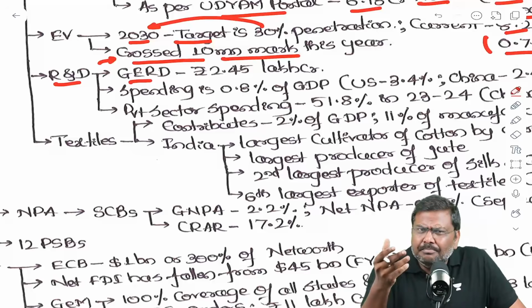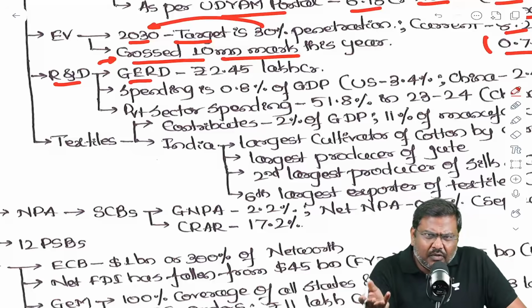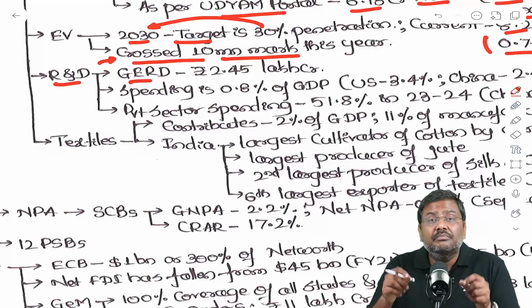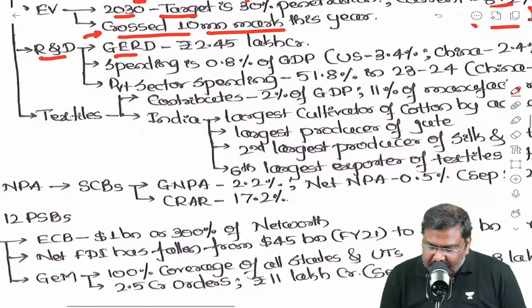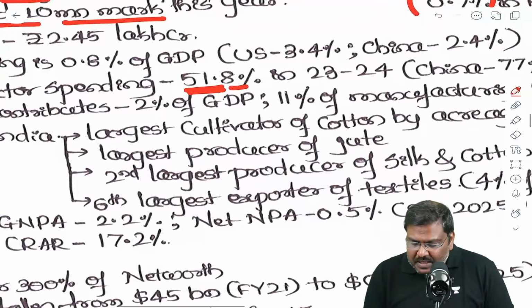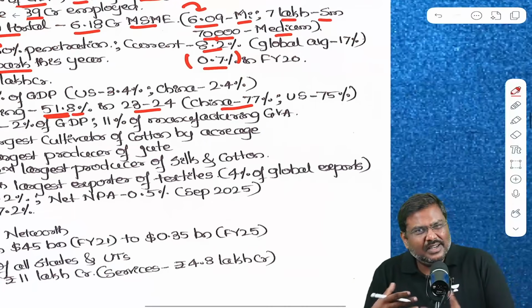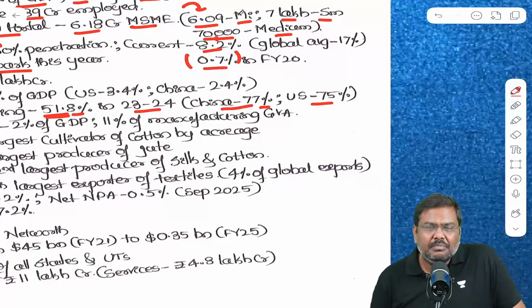In fact, one very important change that has happened in the context of India is that until recently, everywhere that you have read regarding this particular topic, they would have mentioned private sector investment in R&D is very less. But according to the latest estimates, the private sector spending under research and development has crossed more than 50%. Have a look at this. The private sector spending is 51.8% for the year 23-24. But when you compare that with other countries, of course, yes, that is much lower. China, the private sector spending is 77%, USA 75%.